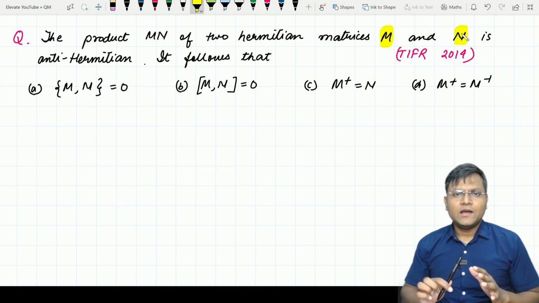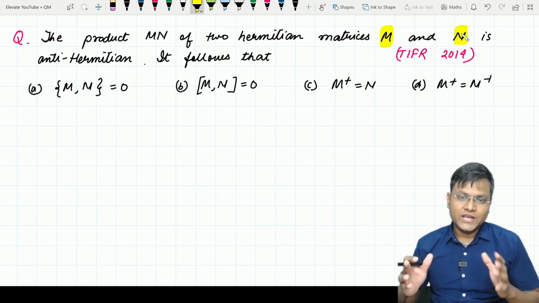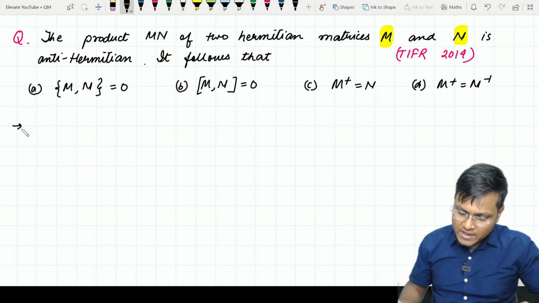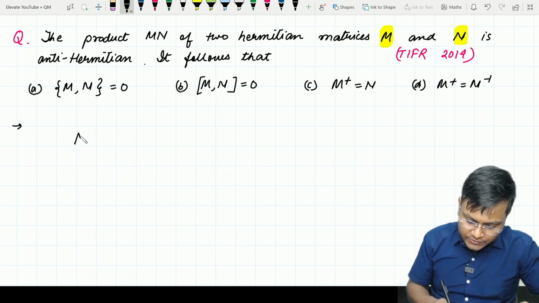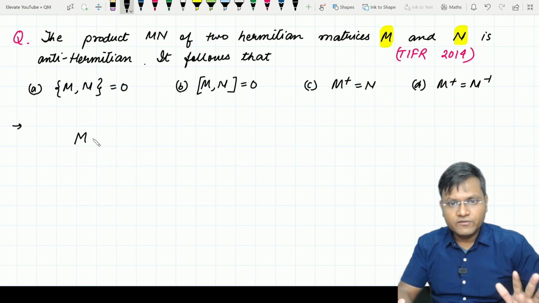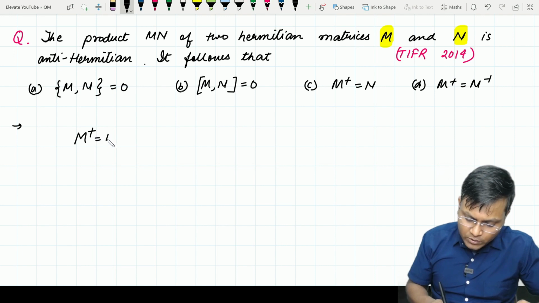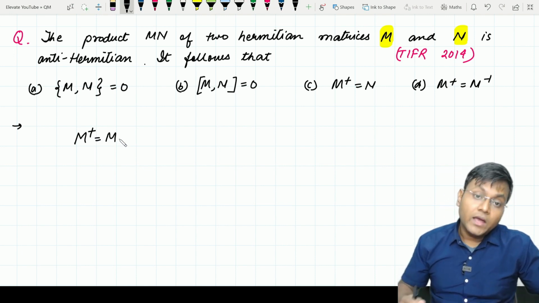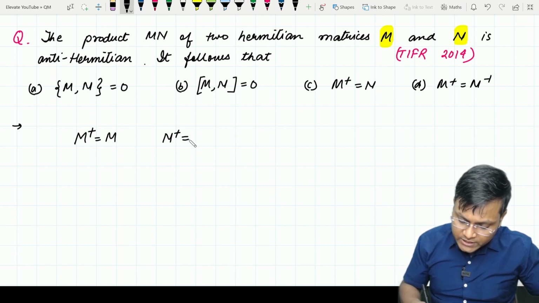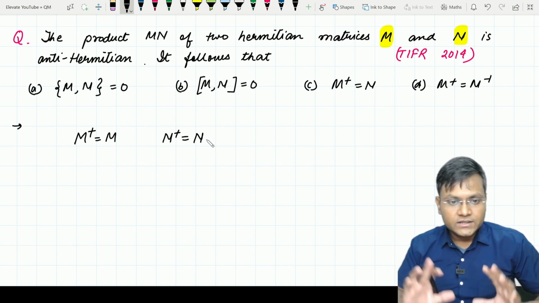You can pause the video right now, try the question yourself, and then come back to recheck your answer. So what is given in the question? They are saying that M and N are two Hermitian matrices. Now what are Hermitian matrices? Without going too much into detail, the basic definition is that if I take M dagger, which is the Hermitian adjoint, this is equal to M. That means it's Hermitian. Anti-Hermitian means a minus sign will come. N Hermitian adjoint is equal to N. This is given in the question. They are Hermitian by definition.